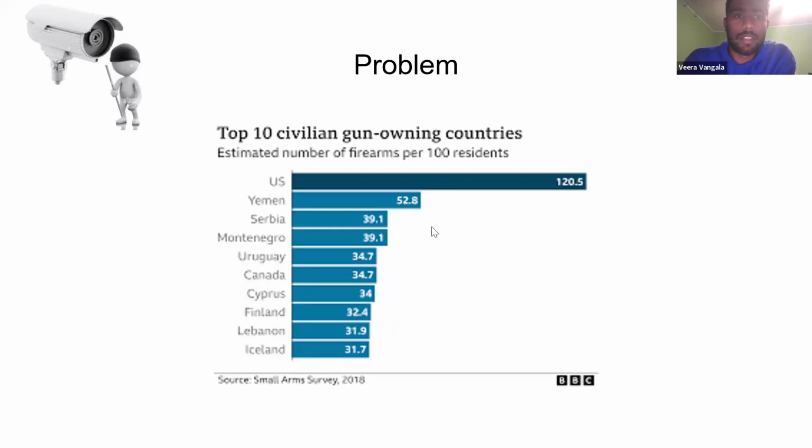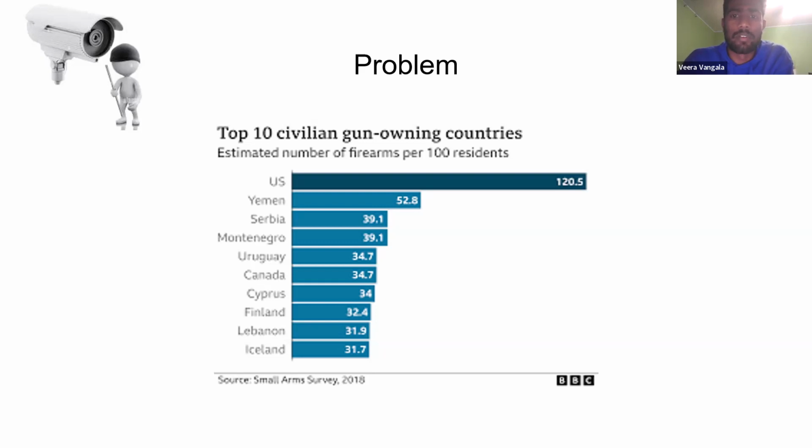Here we can see a bar chart which shows the crime rate by use of firearms, that is guns. There is the highest rate of gun use in the US, that is 120%. For every 100 residents, there are about 120 guns. It is a lot of crime, and people having a gun with them have a higher probability of committing crime.